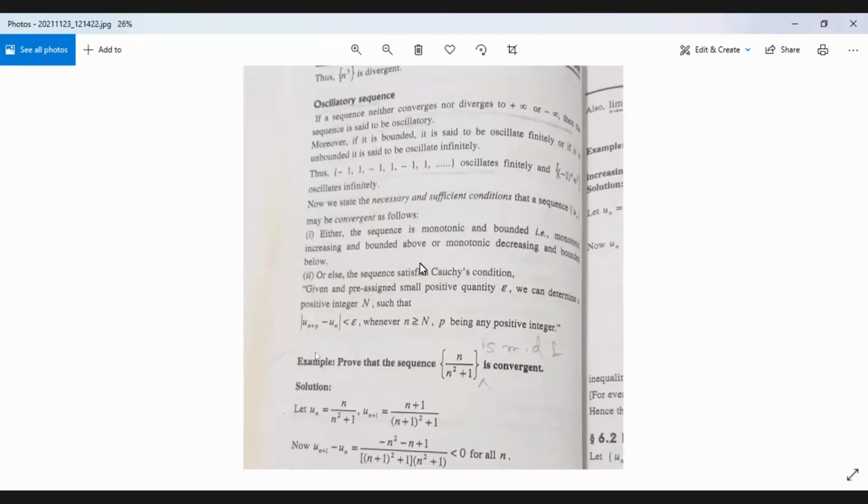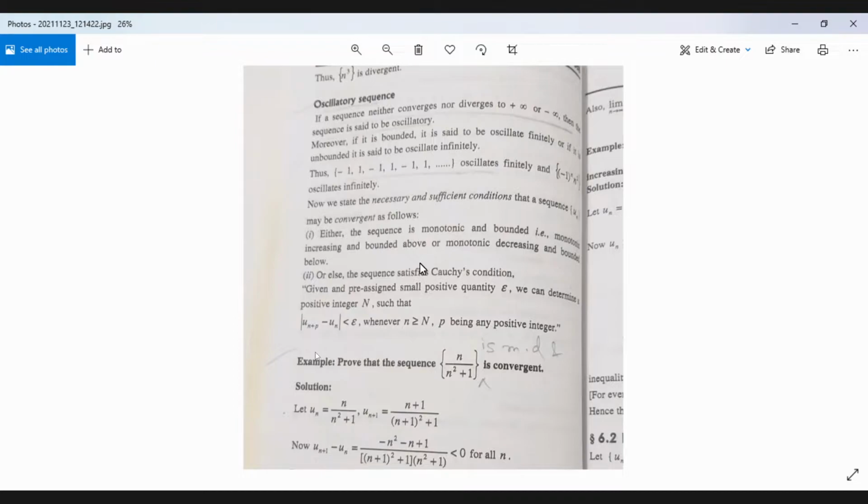Next is the oscillatory sequence. If we consider the sequence minus 1 to the power n, or minus 1 to the power n minus 1, or minus 1 to the power n plus 1, the terms will be alternately plus 1 and minus 1, plus 1, minus 1, plus 1, minus 1. The sequence is neither tending towards plus 1 nor towards minus 1. It is oscillating between plus 1 and minus 1. This is an example of an oscillatory sequence.